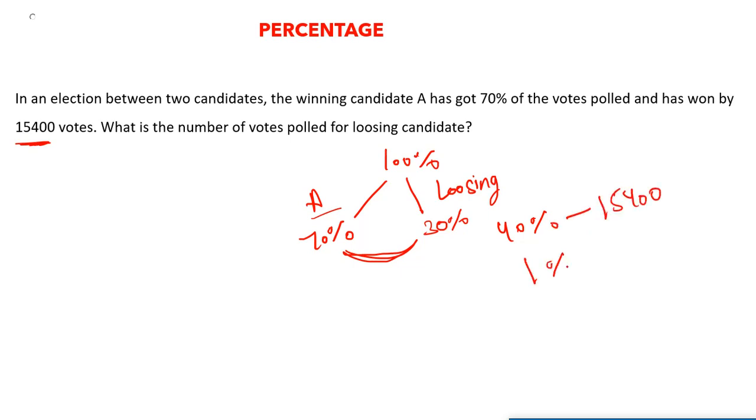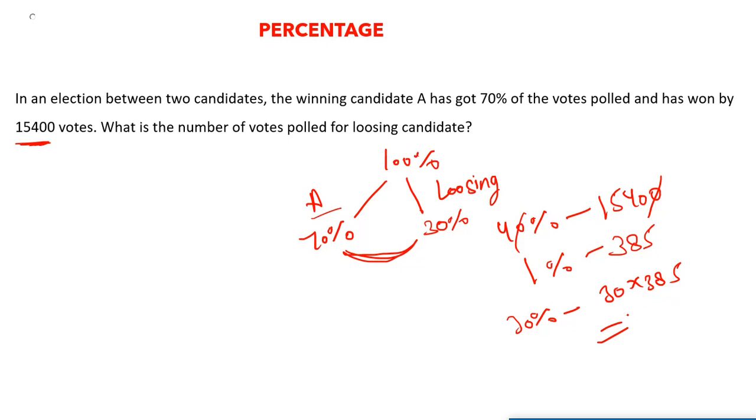Let's calculate 1%. The zeros cancel, and if you divide this 1540 by 4, we are going to get 385, right? So now we have to determine the number of votes polled for the losing candidate. Losing was 30%, so just multiply 30 on both sides. So 30% is equal to 30 into 385, right?